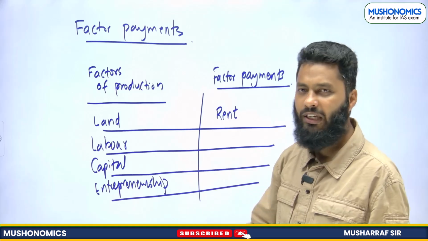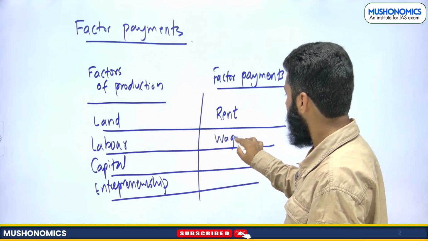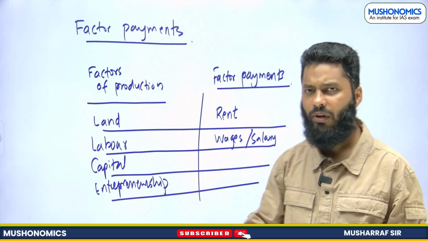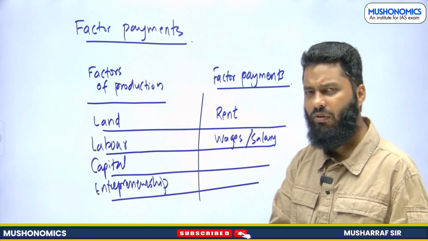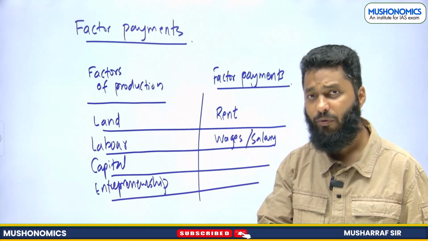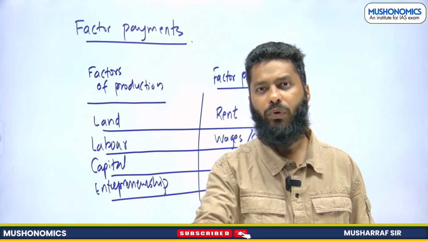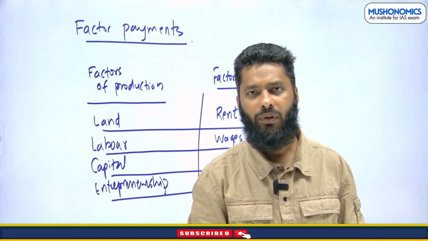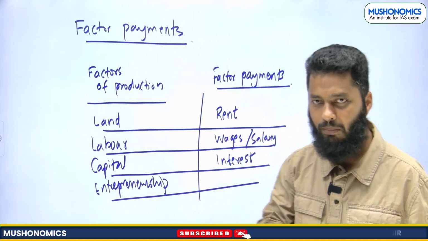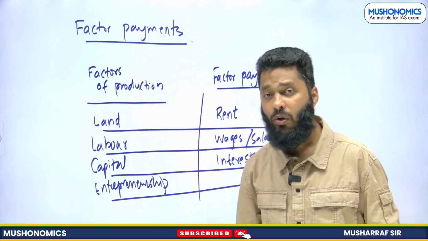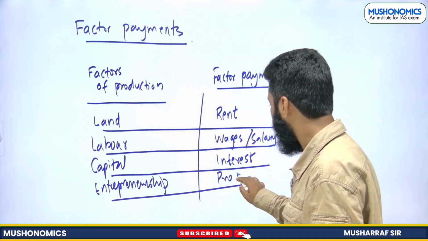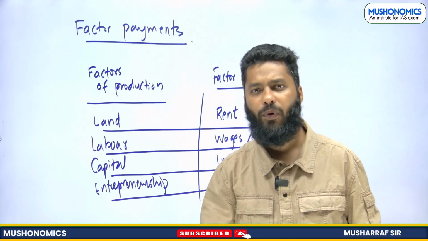The person who is providing labor will be getting wages or salary. When it is provided on a daily basis, it is wage. When it is provided for a period of time, that is salary, right? As of now, you consider it the same, wage or salary. Capital, when someone is giving you money to invest in your business, what will that person be getting? He will be getting interest on that particular capital. And the one who is arranging all these factors of production, he will be earning the profit of the business, right?